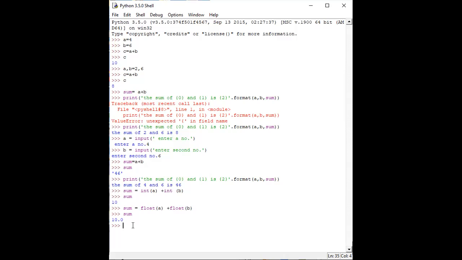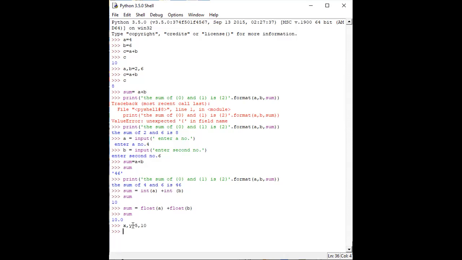So we need to do some swapping here. Suppose I am taking two variables. First one is x and second one is y, and I am trying to enter some value. Suppose x is 5 and y is 10. So two variables have been entered. So x is my 5 and y is my 10. Also we can take input from the user. That is not an issue. So how to take input from the user?